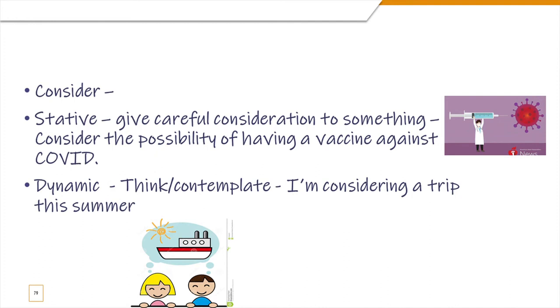We don't often jump to conclusions. We don't take decisions immediately. So you always contemplate. So that is the actual dynamic meaning. Okay, so for example, I'm considering a trip to Sorrento this summer. So if you're planning, if you're thinking, you're not sure, but you're still thinking and you haven't made a decision, in that case, I'm considering a trip this summer.